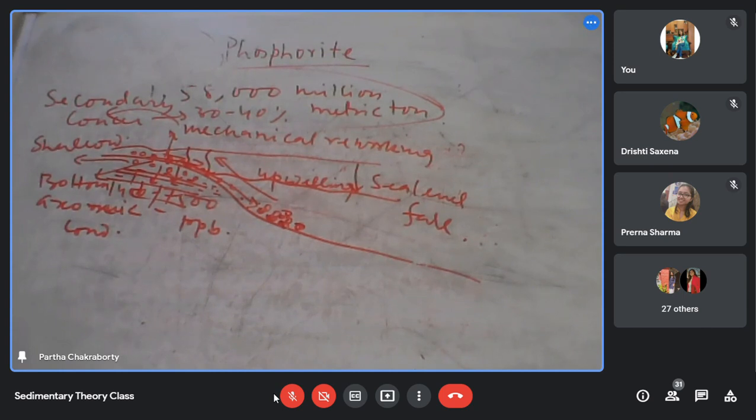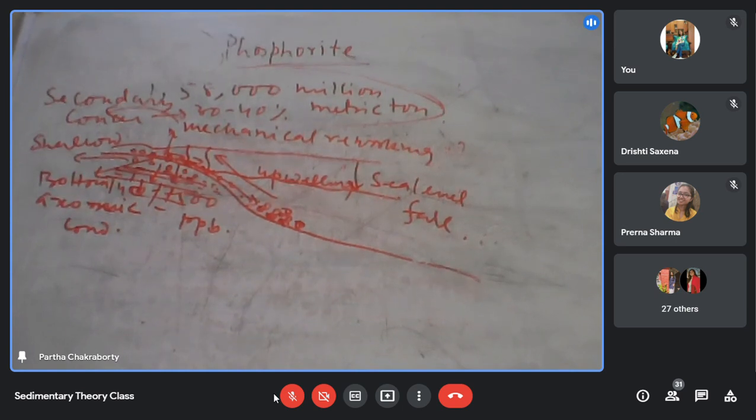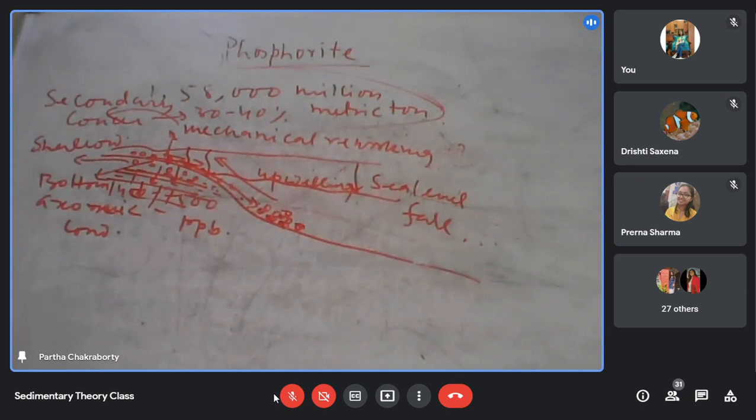And the Clark value. Now there is another debate also, because many people believe that all the phosphate is delivered from continental weathering. They say, in marine water, where does the phosphate come from? It is all river driven, and rivers bring it from the weathering profile of the rocks, since igneous rocks and sedimentary rocks have a Clark value of phosphate. But afterwards, people also started describing that the phosphate delivered to the ocean is not only derived from river water, but there is a volcanic input of phosphate as well.